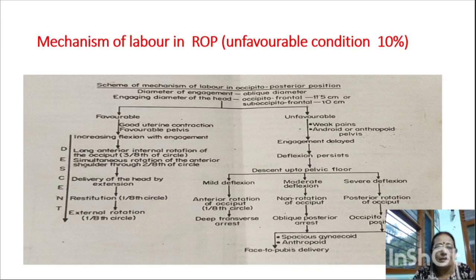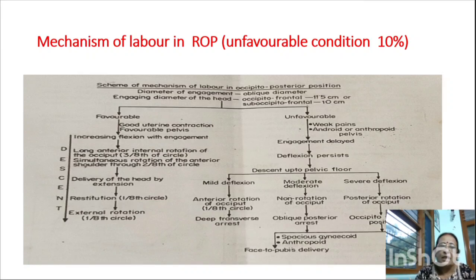flexion will be increased. So there will be a long internal rotation of the occiput, which rotates 3/8 in the circle, with simultaneous rotation of the anterior shoulder through 2/8 in the circle. Now the delivery of the head is by extension.